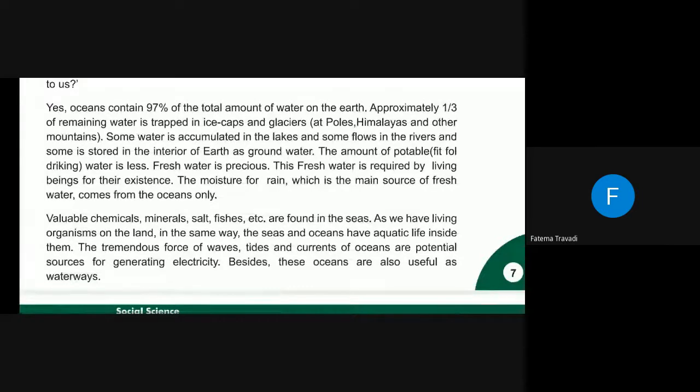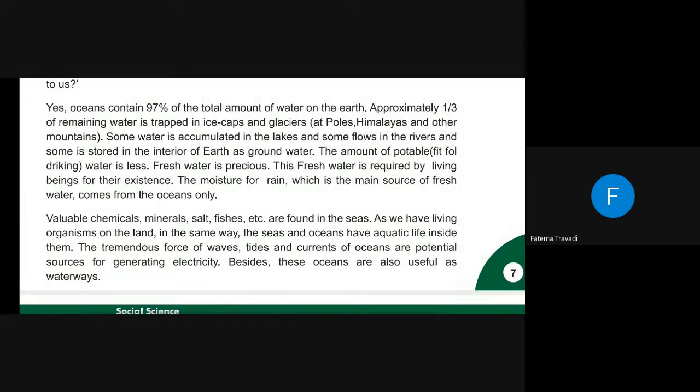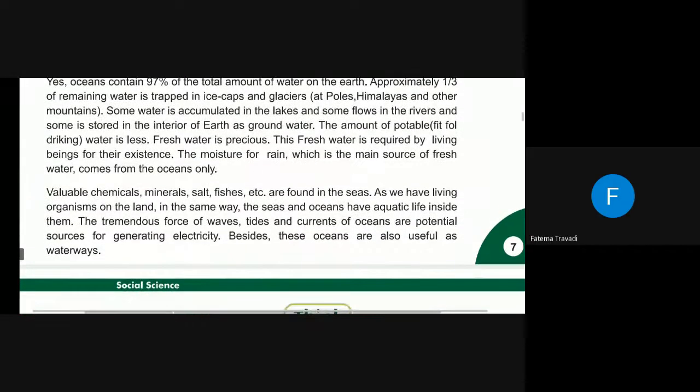Fresh water is precious. Potable water means what? Potable means water that we are using in our day-to-day life. Okay, good.